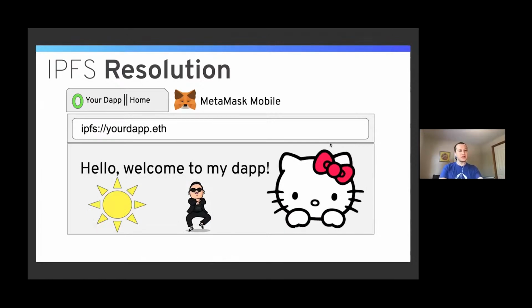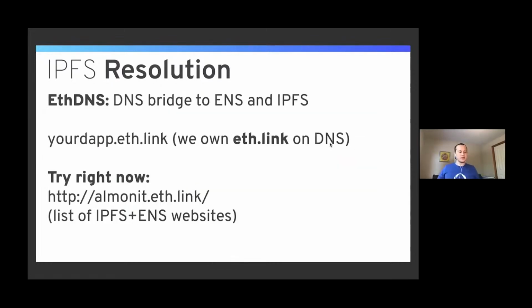We also have this thing called ETHDNS, which is a DNS bridge to ENS and IPFS. So let's say a user doesn't have Opera or MetaMask or something, and they want to access your decentralized website using ENS, it's not going to work. So we have this thing where if they just simply add .link to the end of the name, then it will resolve like a normal website. So instead of your dApp.eth, they can do your dApp.eth.link, and it will resolve.